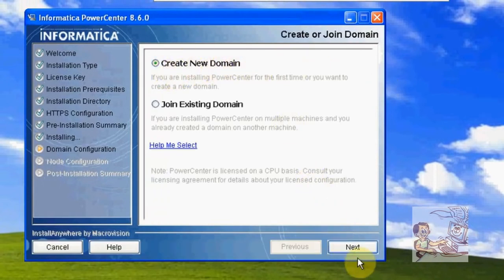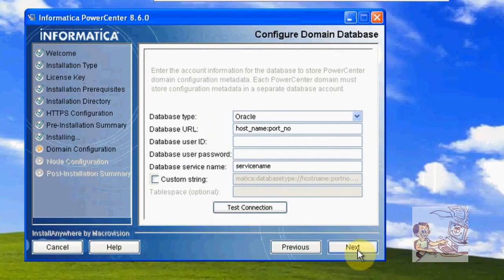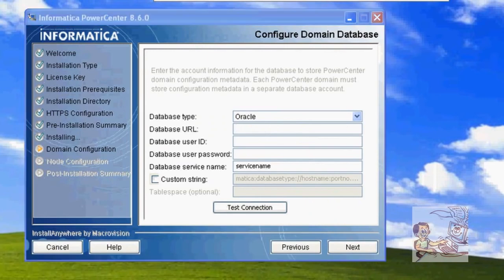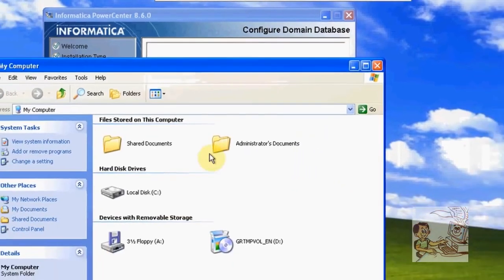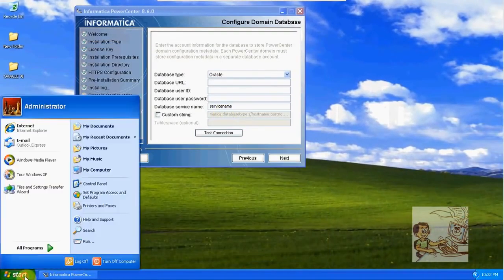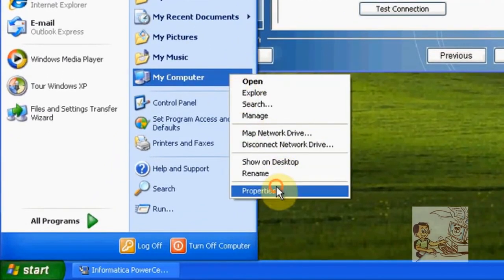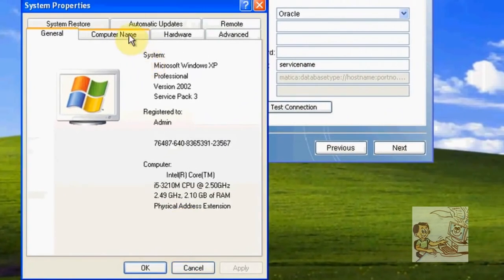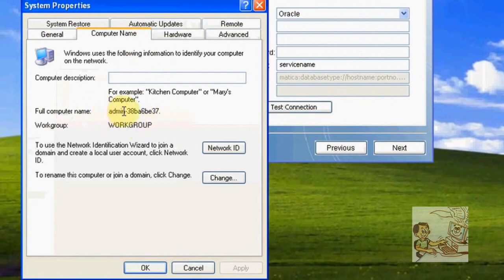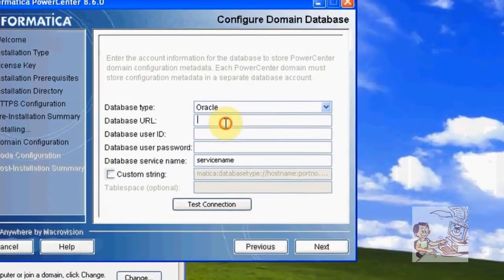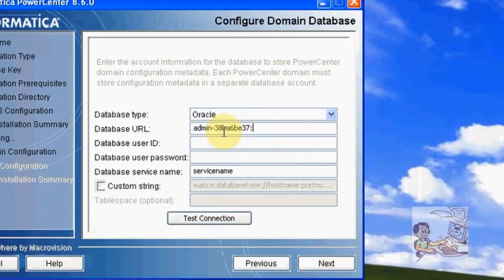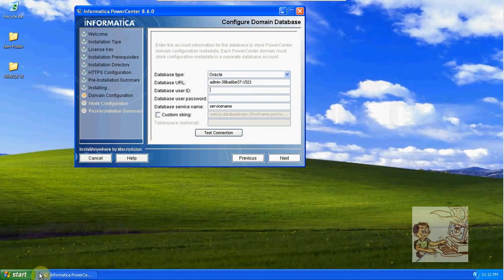Create new domain here. Click on next. So here host name is the computer name, port number is 1521. So select your computer name. This is the computer name. And port number is 1521. So here we have to create a DB user in Oracle.